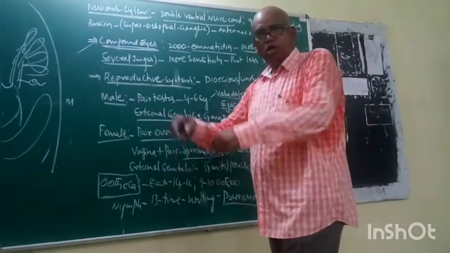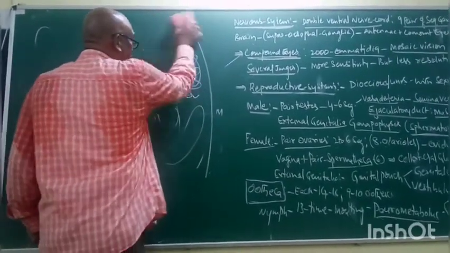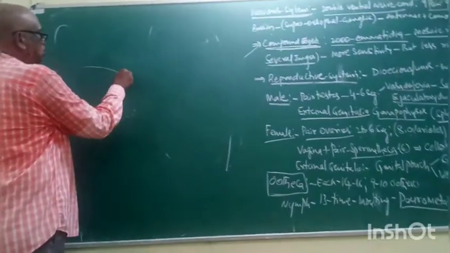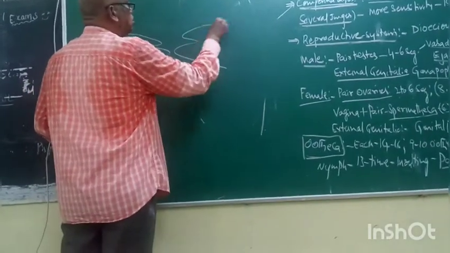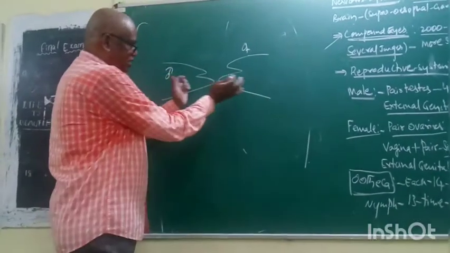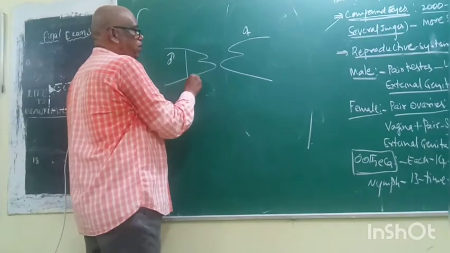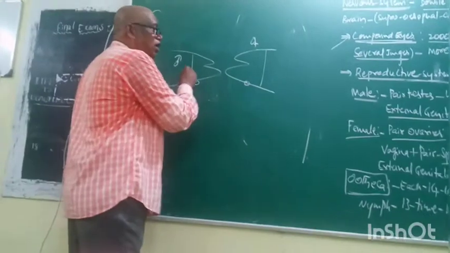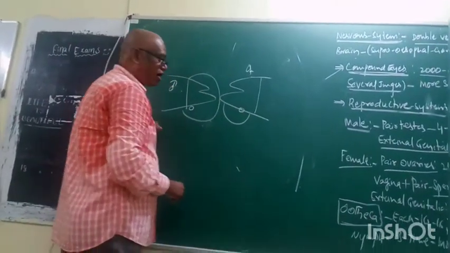Now, copulation. External genitalia. Now see. It is the female. One posterior end and another posterior end are attached. Now it is the male genital, and it is the female genital. Okay. Now in the female, what is this? It is the brood pouch. Right.